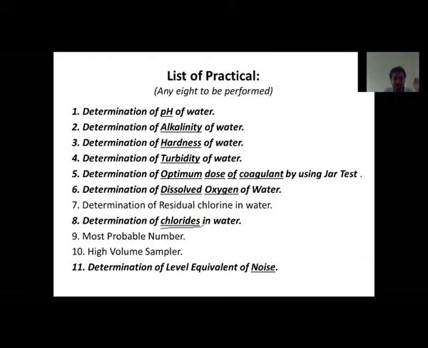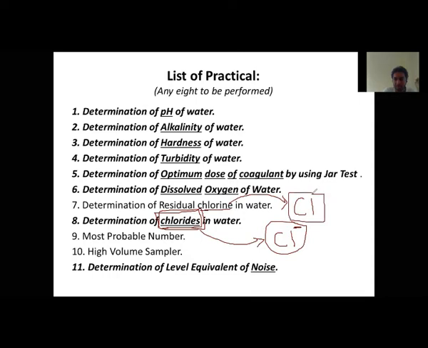Next is determination of chloride. Now the question arises: what is chlorine and what is chloride? Can anyone tell? They can unmute themselves and tell what the difference is between chlorine and chloride. And you want to say something? Okay, I will just let you know what it is. Chlorine is a chemical element which has the symbol Cl. And what is chloride? Chloride is an ion, a negative ion. You must have seen this Cl negative. So chloride is an ion of chlorine, and chlorine is a chemical element with the symbol Cl.